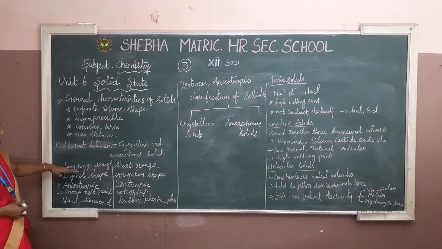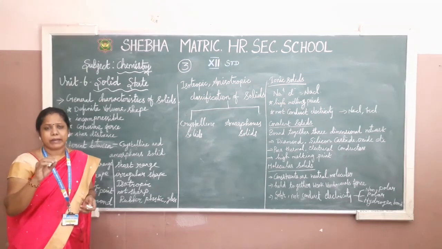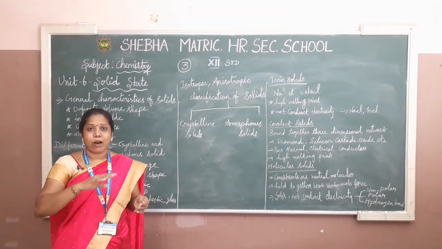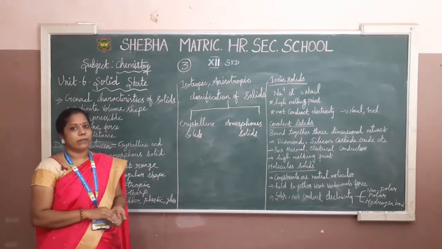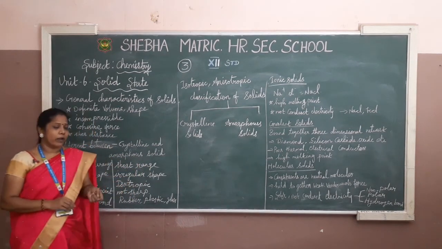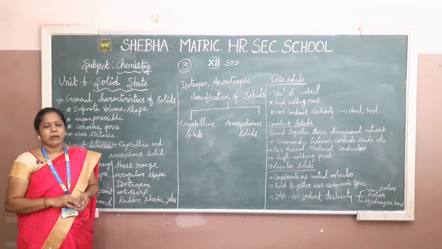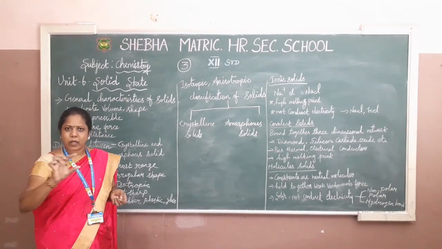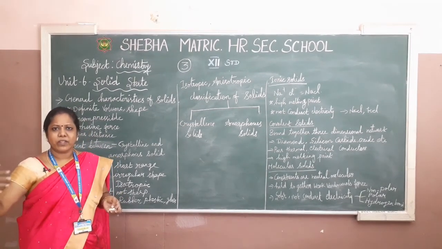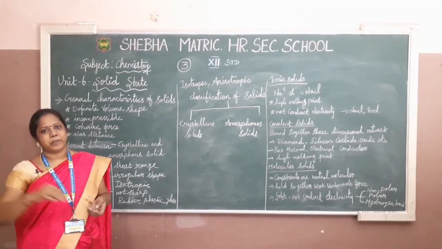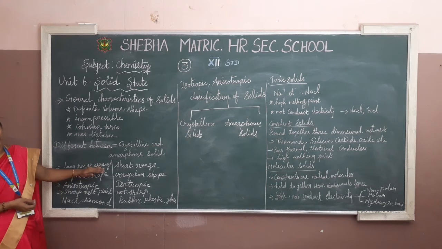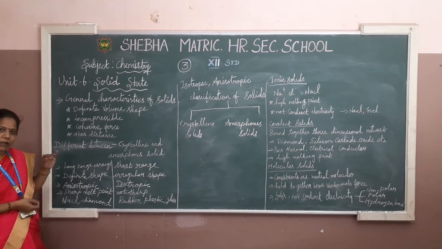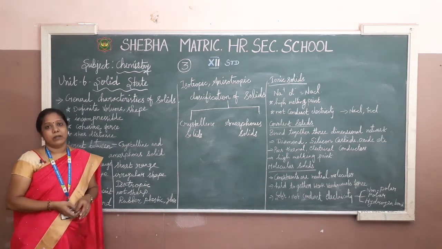First difference, it is long range. In crystalline solids, the arrangement of atoms is in an orderly arrangement, continuing over a long distance. But when it comes to amorphous solids, it is not possible. That is short range because it is amorphous, not a particular crystalline shape. The arrangement is the same only up to a short distance, and after that the shape becomes different. So here there is a long range arrangement of the shapes, and a definite shape is here. Definite shape is there, the irregular shape we cannot have.